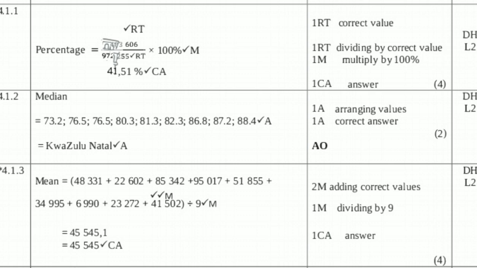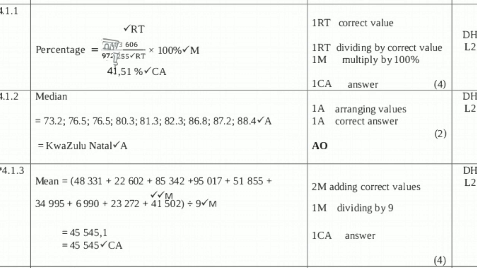Why do we divide by 9? I need you guys to try and answer. Why do we divide by 9? Because there are 9 numbers. You divide by 9 because there are 9 numbers. When you count the numbers there, 1, 2, 3, 4, 5, 6, 7, 8, 9, there are 9 numbers.